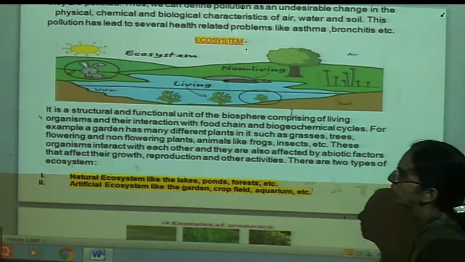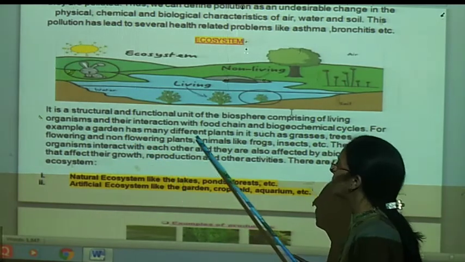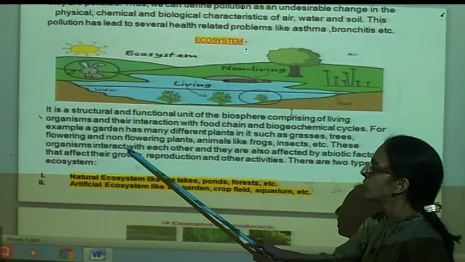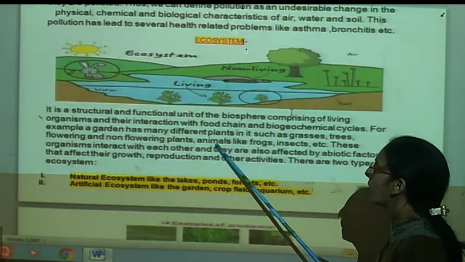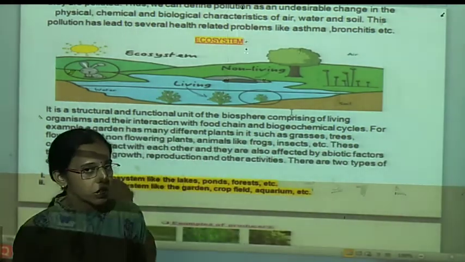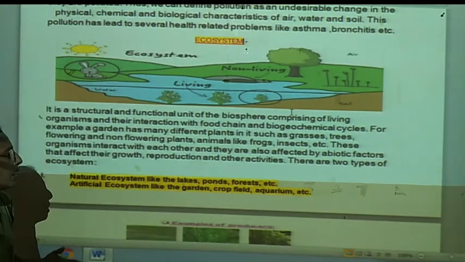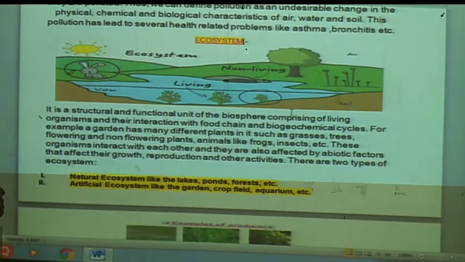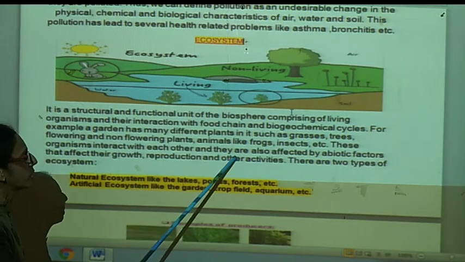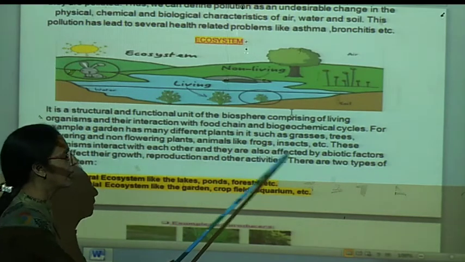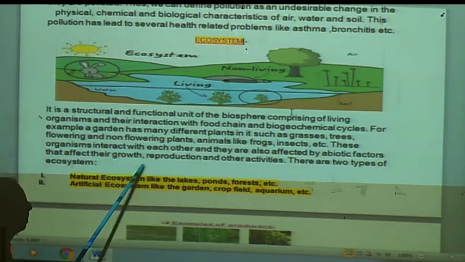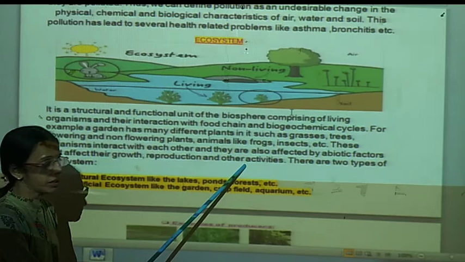biogeochemical cycles. For example, a garden has many different plants such as grasses, trees, flowering plants, non-flowering plants, and animals like frogs, insects, different birds, snakes means reptiles, and we human beings. They interact with each other, they are interdependent, and they are also affected by abiotic factors that affect their growth, reproduction and other activities.